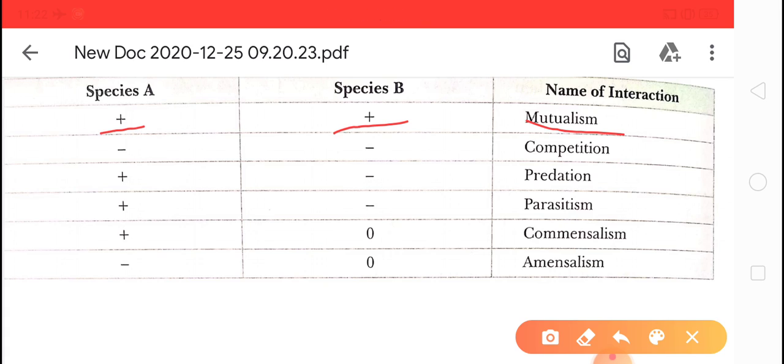Next is competition. In competition, both species A and species B will be harmed.